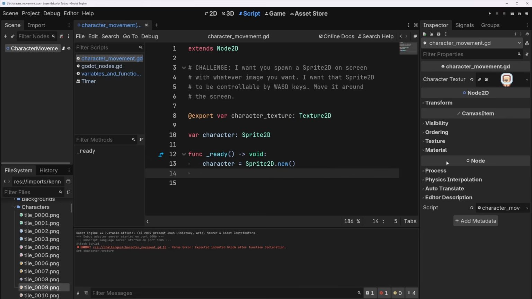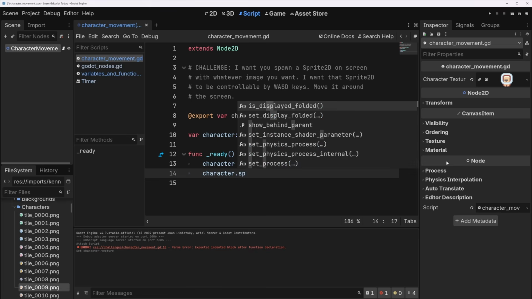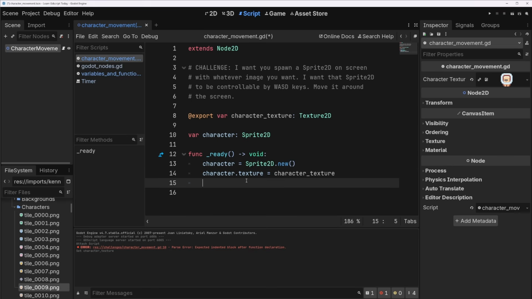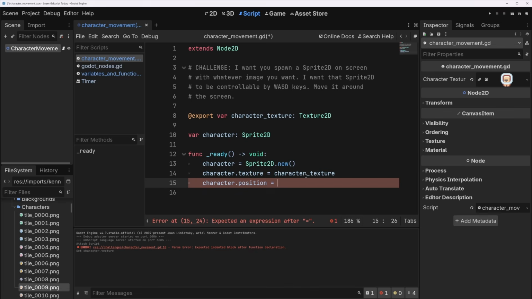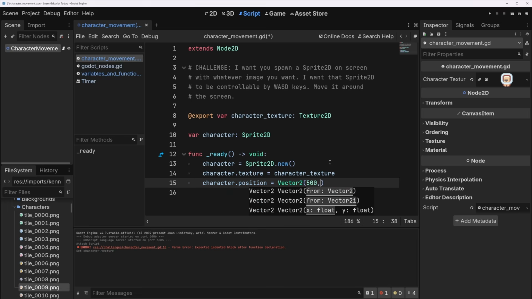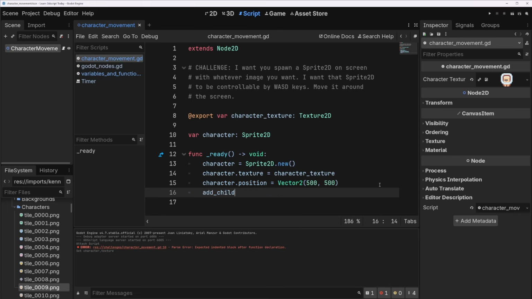So now we have made this character. We want to do character.texture equals character_texture. And then what? Well, let's give him a position. We'll put him in the middle of the screen. I didn't specify this, but I don't know, why not? character.position equals Vector2. I'll do 500 for now. One thing we cannot forget to do is add_child(character). Now, this should place our character in the middle of the screen.